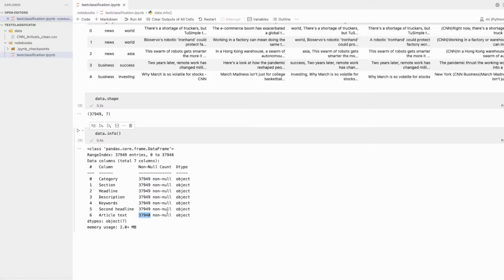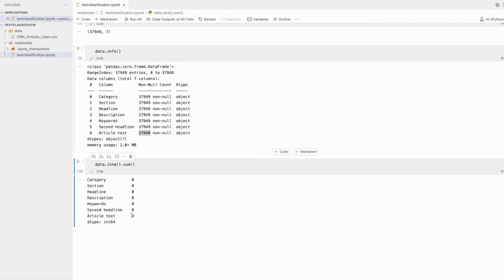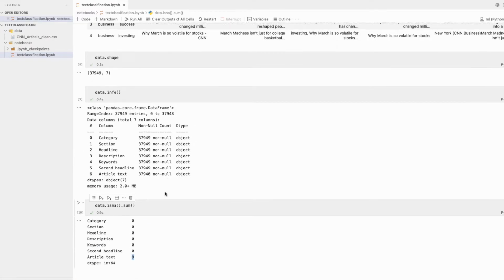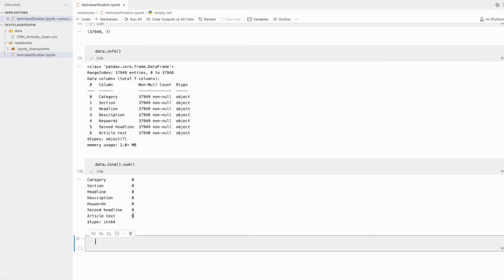So I think there are some null values. Let's see the null values: isna dot sum. Okay, we have 9 null values, not a problem. We will handle that in a later phase.